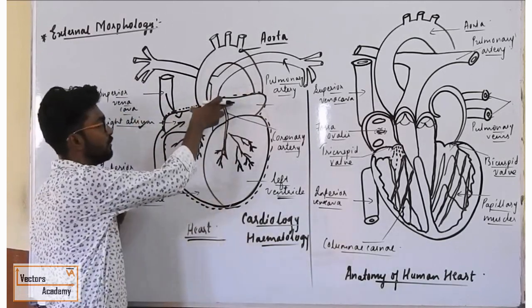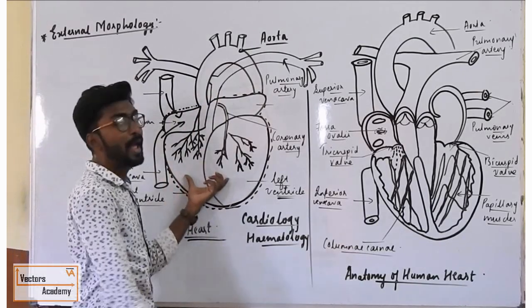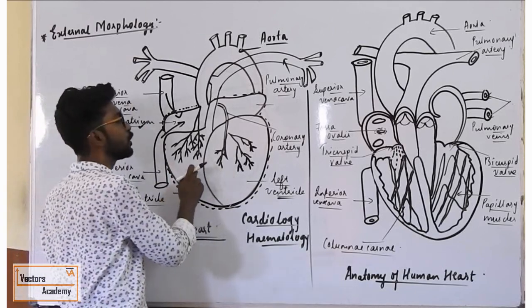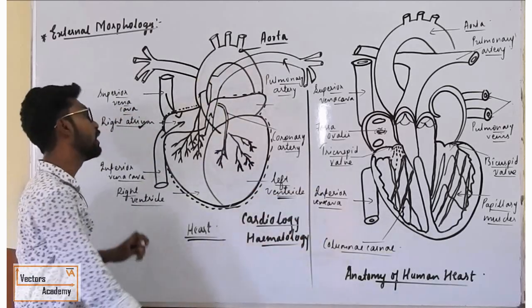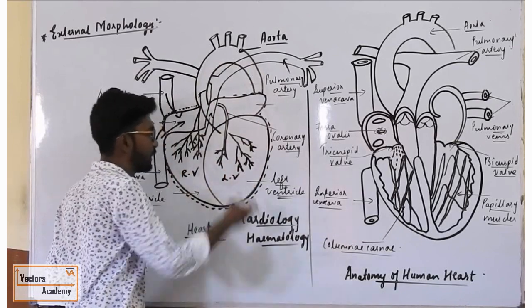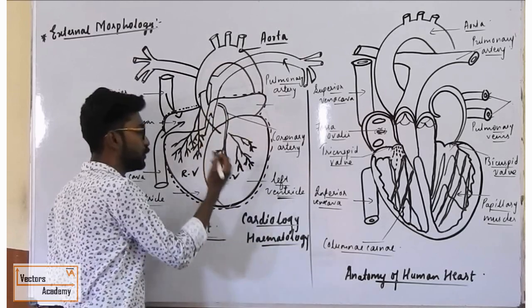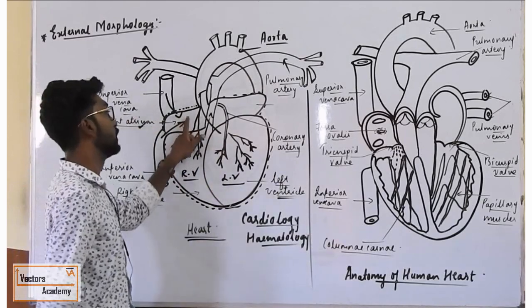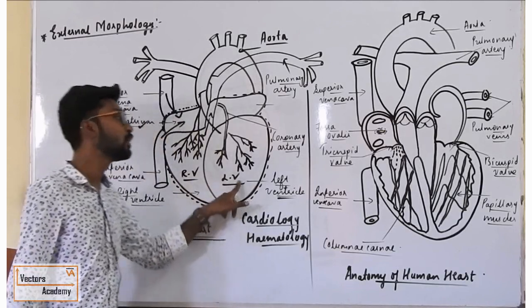Similarly, ventricle. If they are the upper two chambers, these are the lower two chambers of the heart. They are large and generally thick walled. They are called the distributing chamber. Why are they called distributing chambers? Because they distribute the blood to the different parts of the body. Okay, it is divided into right ventricle and left ventricle, divided by a septum that is called interventricular septum. And you can see here the left ventricle is larger than the right ventricle. Here the right auricle is larger, and here the left ventricle is larger.